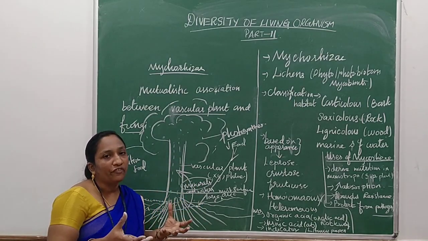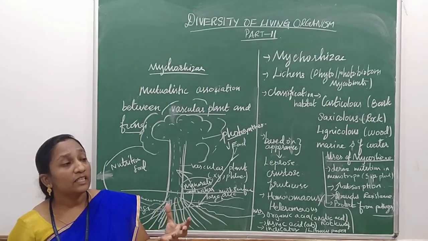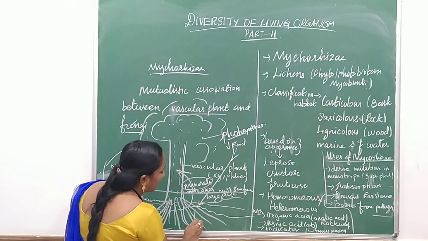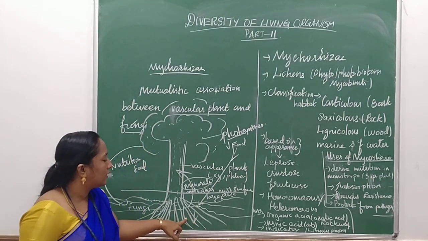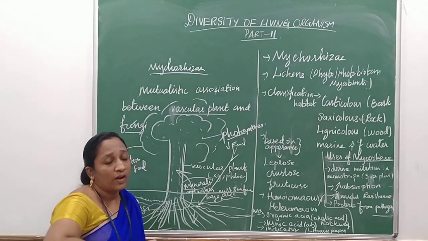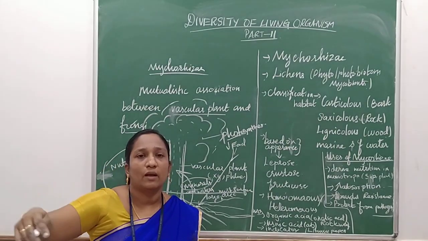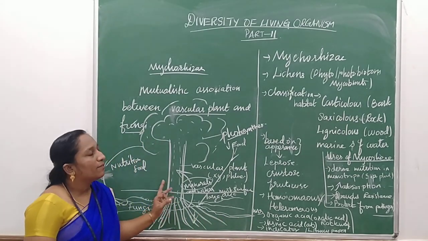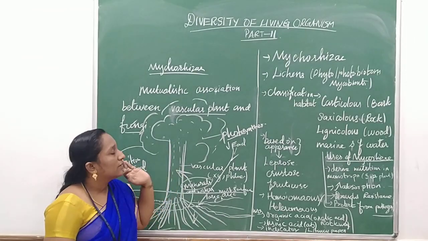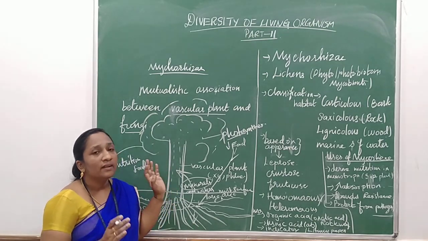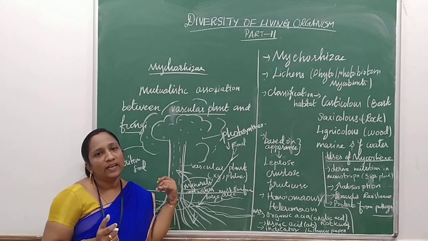So the absorption surface is increased and it absorbs maximally from a vast area. If water is not available here, the hyphae will elongate to the next vast area where water is available, get the water, and directly provide the water and minerals to the vascular plant.